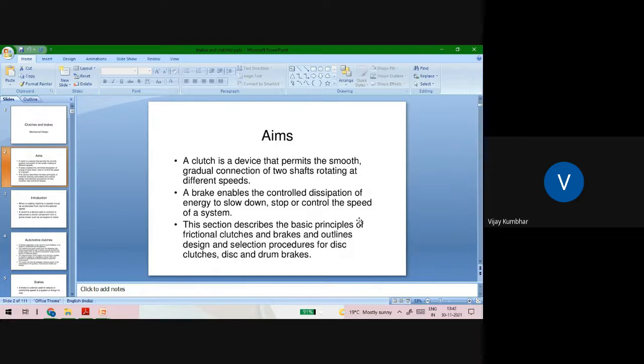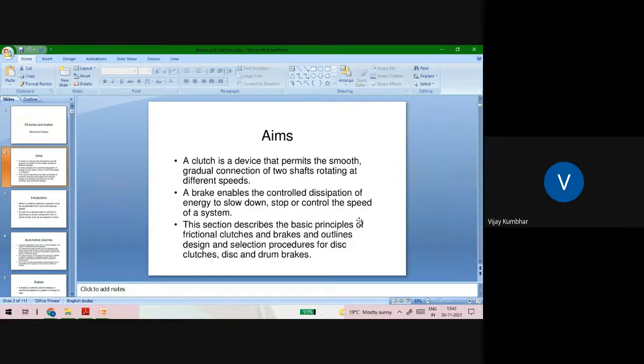So initial condition is what? Both shafts are connected together. So after engagement of clutch, both shafts are rotated. But in case of brakes, after application of brake, both the motions are stopped.